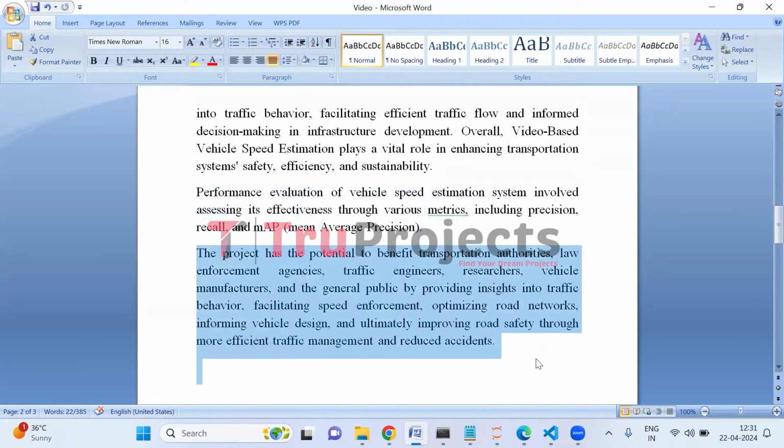This project can benefit transportation authorities, law enforcement, engineers, researchers, manufacturers, and the public by enhancing traffic management, safety measures, and overall road efficiency through improved speed enforcement and traffic analysis capabilities.